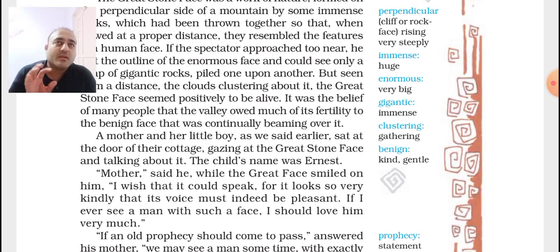What is the mother saying? That mother said he, while the great stone face smiled on him. Okay, so the mother and the child are looking at the face, and they could visualize that the great stone face is looking at them and smiling at them.